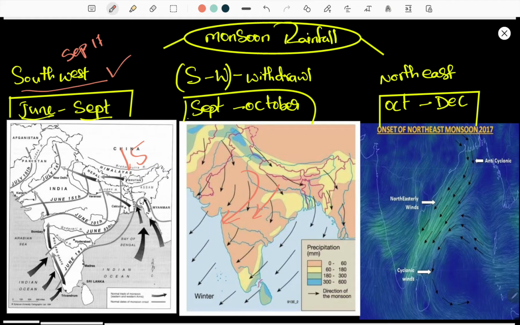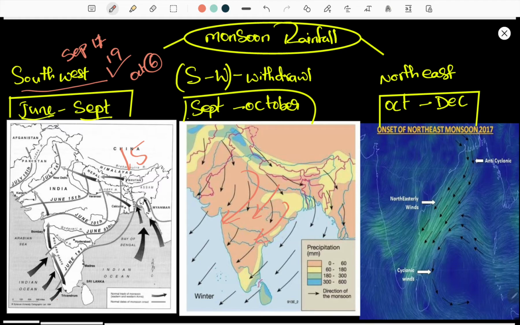But what happened in October 2021 is that the monsoon withdrawal did not happen on September 17. It was delayed by 19 days, and the monsoon withdrawal started on October 6, and it takes some days. It doesn't happen at once, so it was delayed and late in several parts. This monsoon withdrawal also did not happen on time.